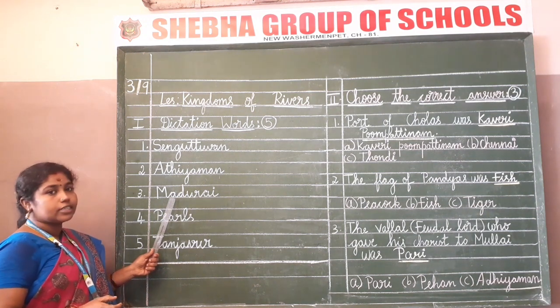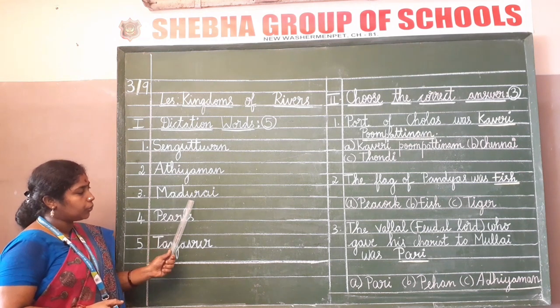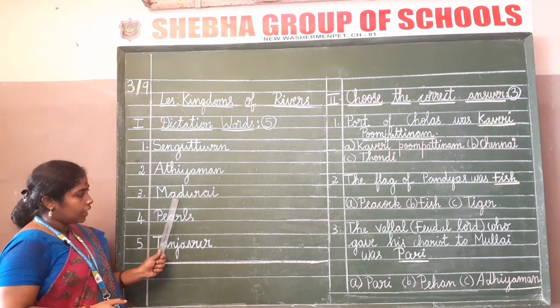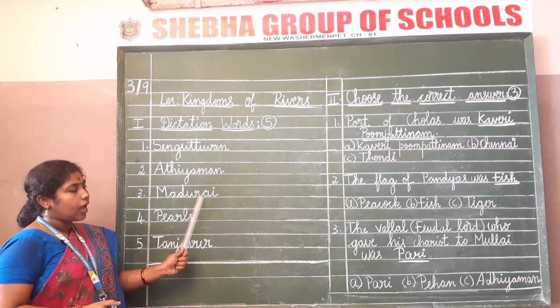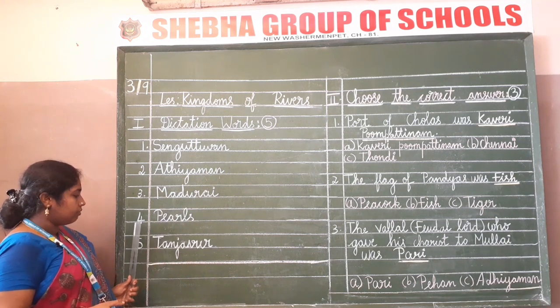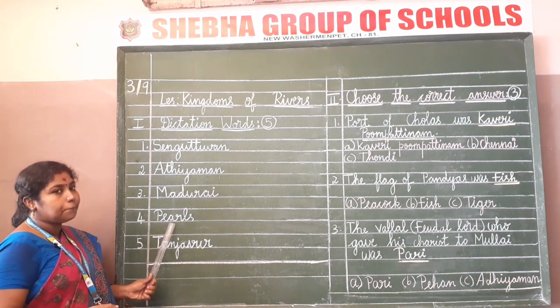What is the word, children? Madurai. Madurai. Leave one line. Write the serial number as 4. It is the word pearls.